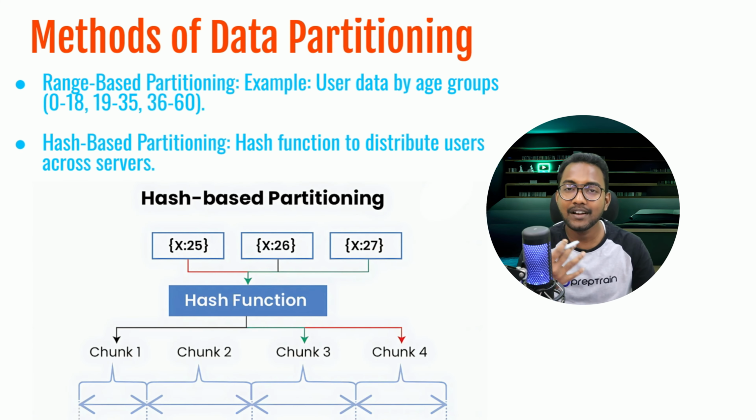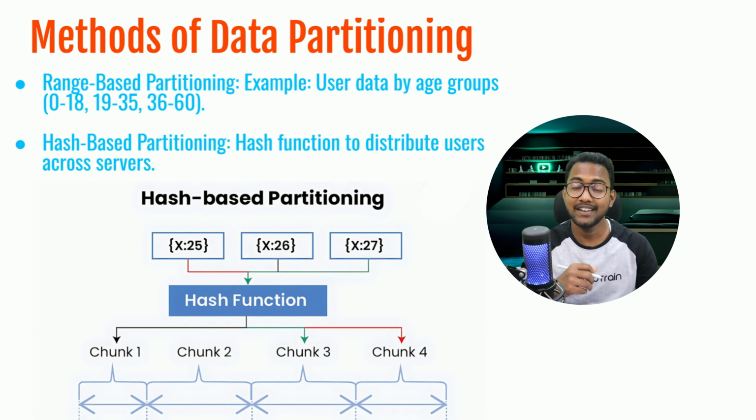Alright, so there are mainly two primary methods of data partitioning. One is range based and one is hash based. Let's dive into both and see how they work. So in range based partitioning, data is basically divided into specific ranges. For example, you could split the user data into age groups, let's say 0 to 18, 19 to 35, 36 to 60. It's simple and predictable. If you know your data is mostly evenly distributed across these age groups, this method works very well.